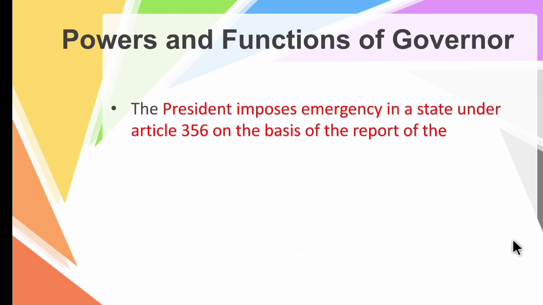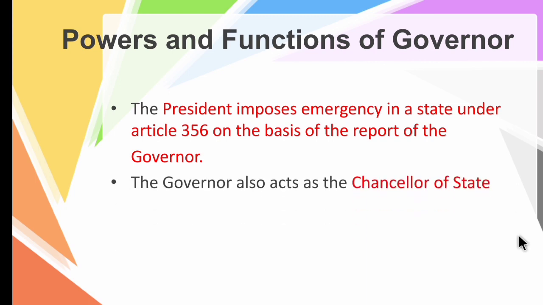Then the president imposes emergency in a state under Article 356 on the basis of the report of the governor. For example, if there is any health issue prevailing in a particular state, the president imposes emergency and will allot a budget to that particular state on the basis of the report created by the governor.